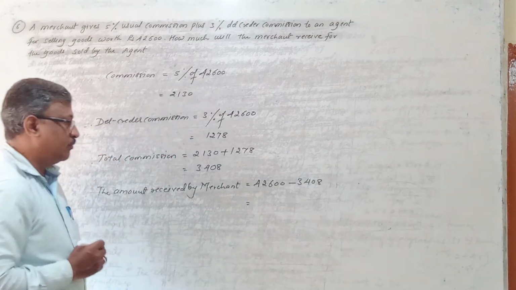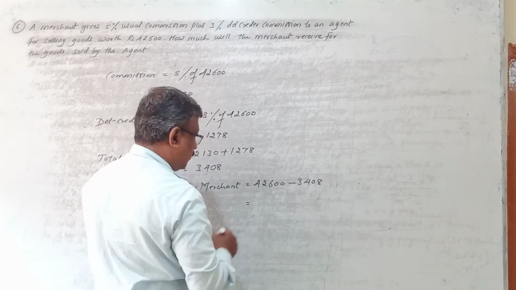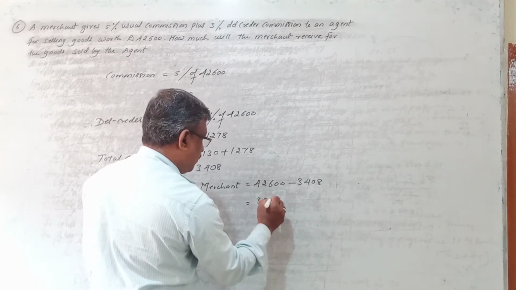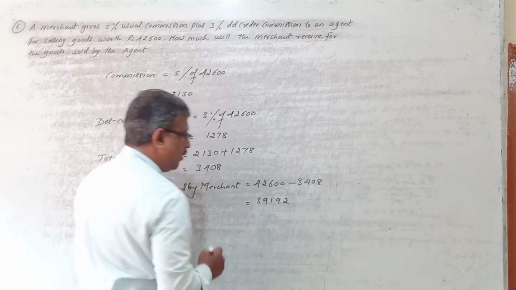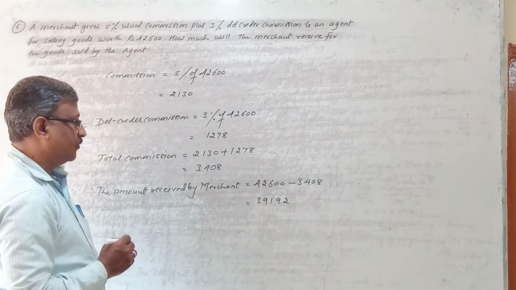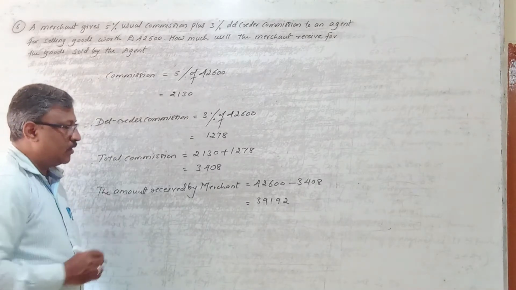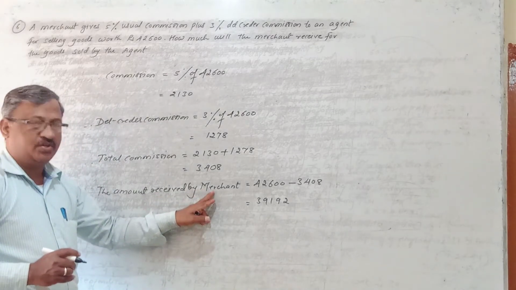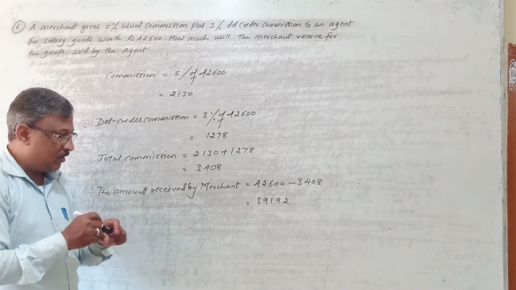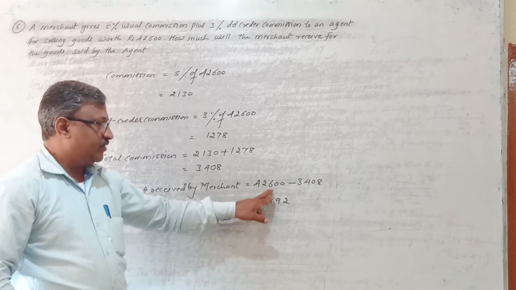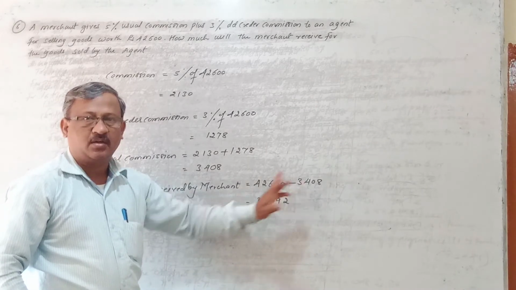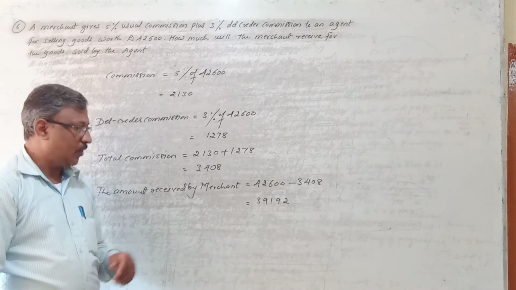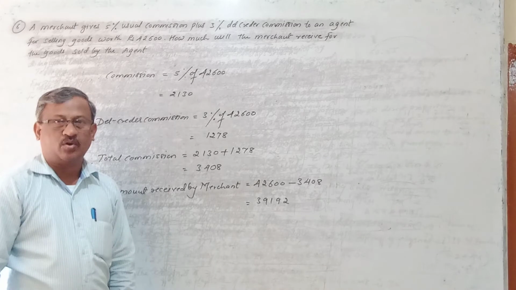Right? So you minus, and you will get 39,192 rupees. So 39,192 rupees is the amount received by the merchant for the goods sold by the agent. Clear? So to get that, always take the total sale value minus the commission. I hope this sum is clear to you all. We'll continue with the next problem on commission.